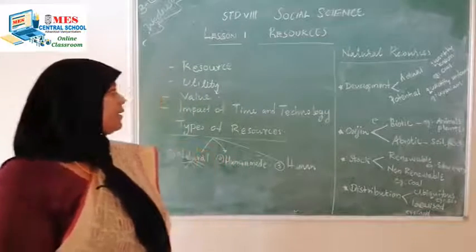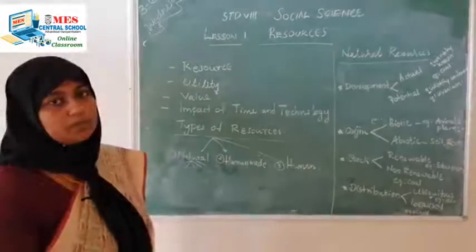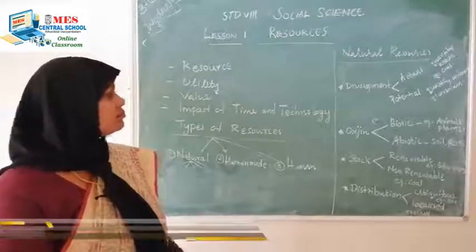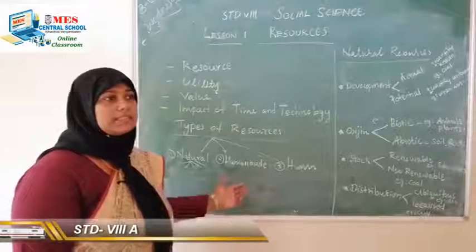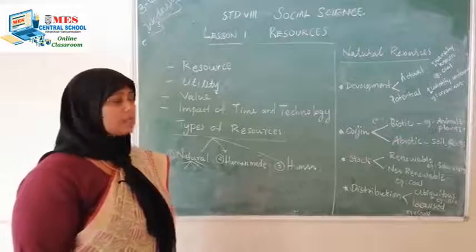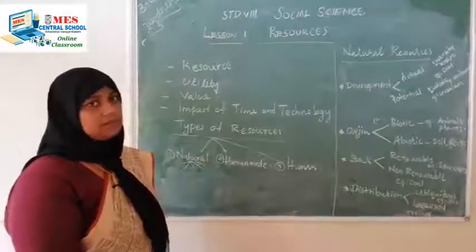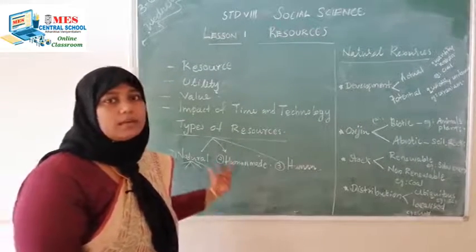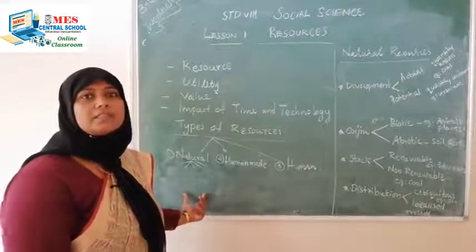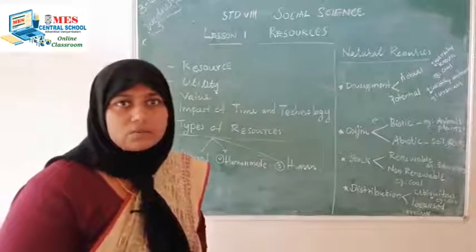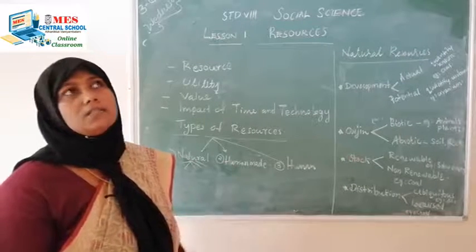Next, you want to learn what the types of resources are. There are mainly three types of resources. One is natural resources, the second one is human-made resources, and the third one is human resources. From the words we can understand what these resources are. First, natural resources. Natural resources are the resources we get from nature and use without much modification. That is called natural resources.